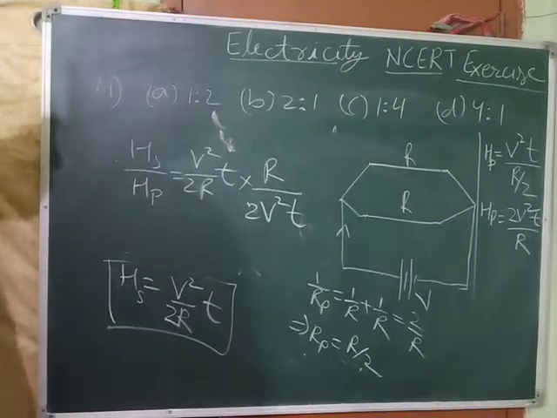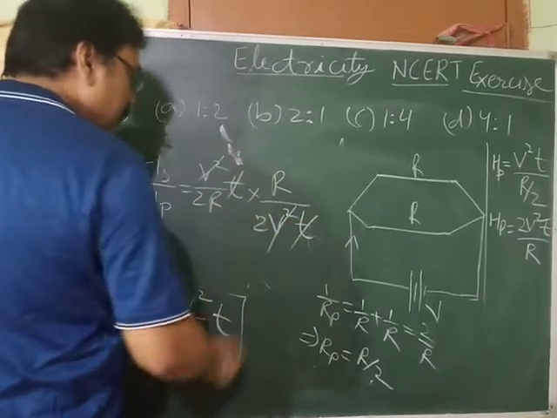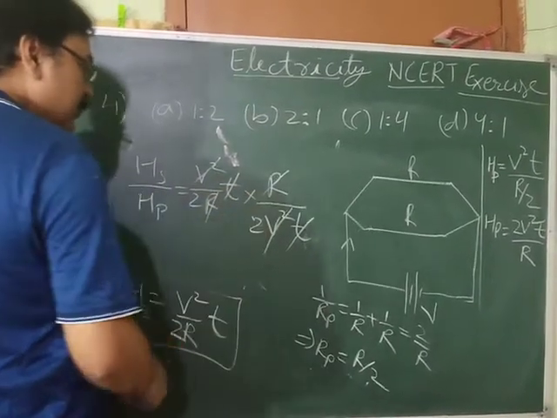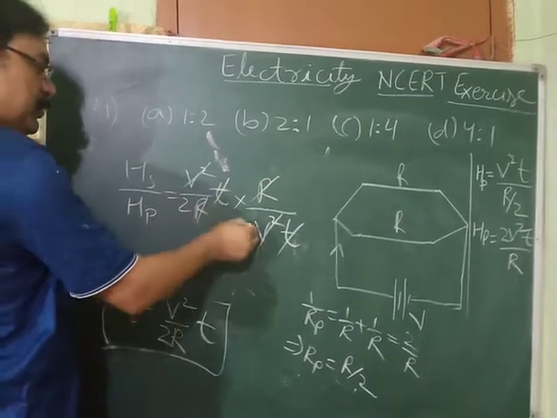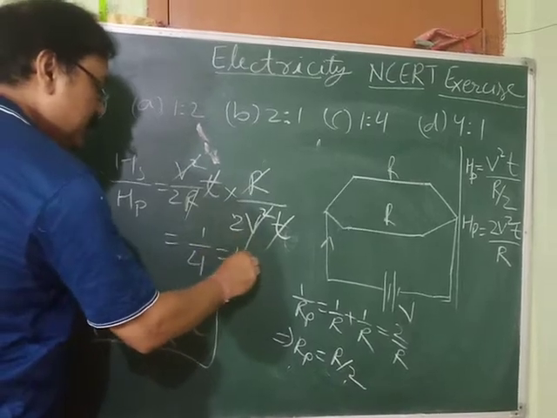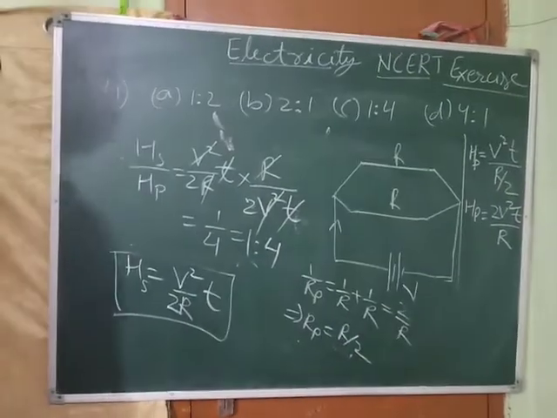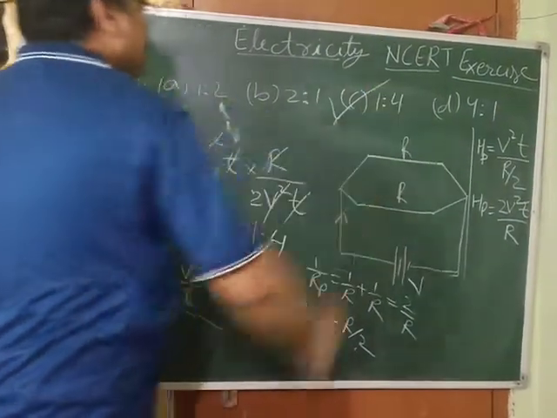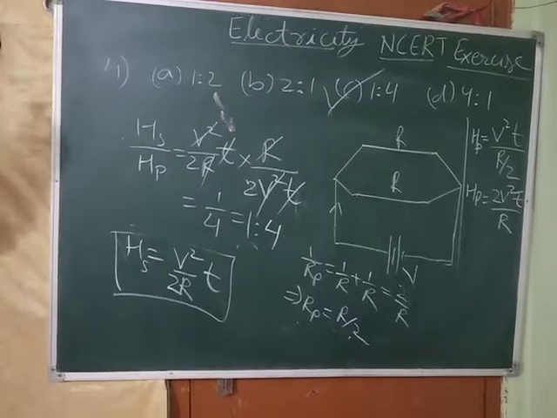R by 2V square T. So what will happen? V square cancels out, T cancels out, R cancels out. What are we left with in the numerator? Nothing. That means 1. Numerator 2 into 2, 4. So we get 1 by 4. That means the ratio is 1 is to 4. Which option is correct? Option C is correct. In this way we can solve question number 4.